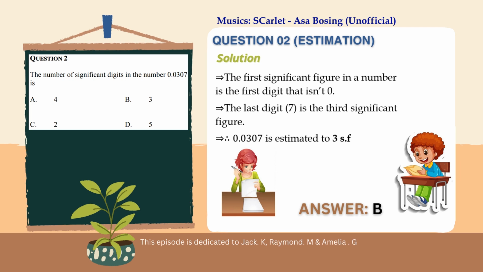Here the question is asking us to find the number of significant figures in the number 0.0307. To answer this question, we need to first understand that the first significant figure in the number is the first digit that is not 0. So by looking at the number again, we could say that 7 is the last digit and also the third significant figure. Hence, we can say the number is estimated to 3 significant figures, and our alternative should be B.